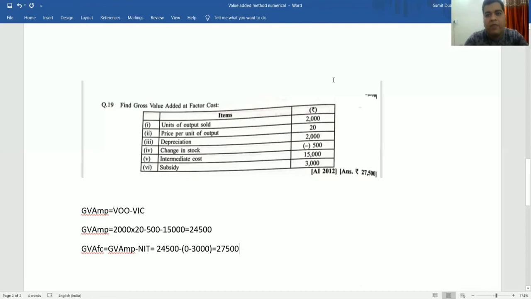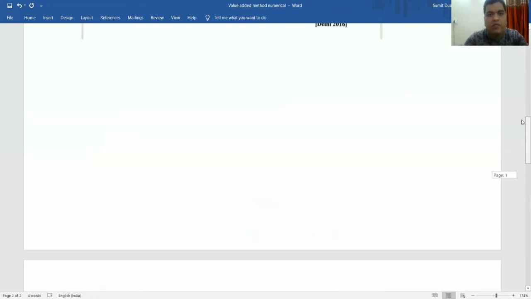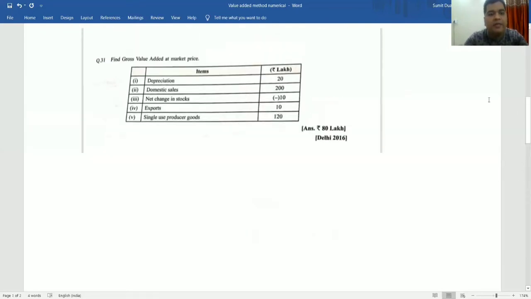Okay. Now I'm moving to the second question, according to the value added method. Here the question is given to you. We have to calculate the GVA at MP only, but here the components are a little bit different. By this method, we calculate GVA at MP, and the formula we already know: value of output minus value of intermediate cost.